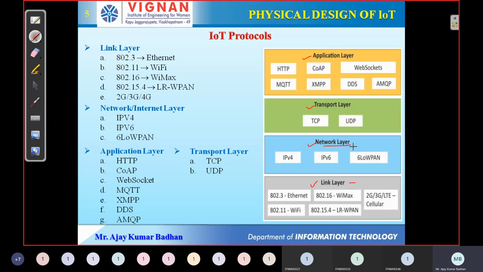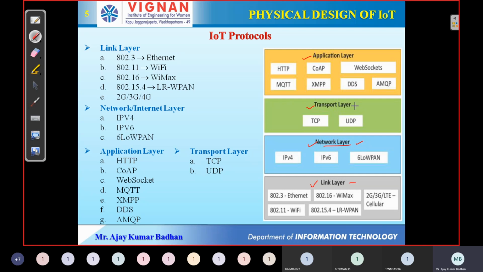The main purpose of the network layer is to transmit the packets. Whatever packets are there, we need to route those packets from source to destination. Which route has to be selected in order to transmit the packets is taken care of by this network layer. Apart from that, we have something called addressing. We are transmitting the packets, so definitely these packets will consist of the source address and the destination address. That information will also be present in this scenario. So host addressing as well as routing of the packets is taken care of by this network layer.